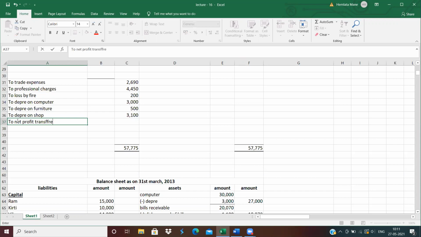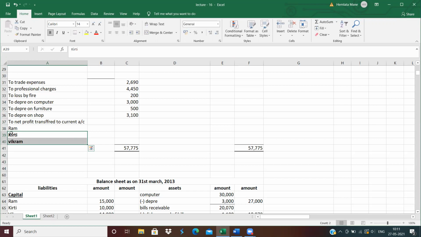Net profit is transferred to the current account in their profit sharing ratio. So Ram, Kirti and Vikram. We will distribute the profit between these three.